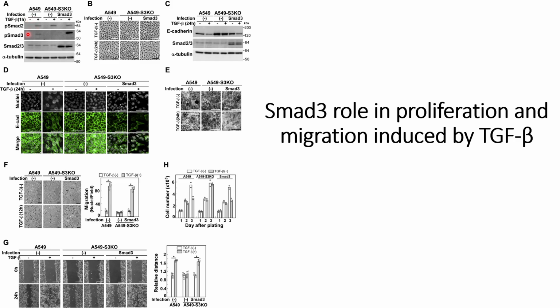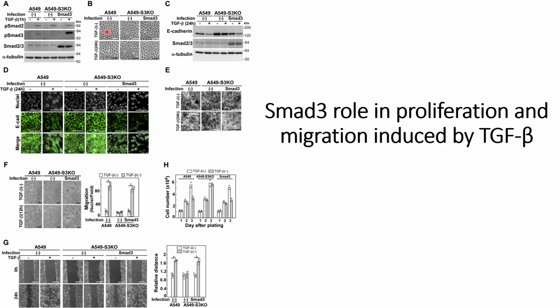In the normal cell lines, that is without any Smad3 knockout, they see both phosphorylations when TGF-beta is induced. Similar results for the phosphorylation of Smad2 they have seen even in the Smad3 knockout cells, but the phosphorylation of Smad3 is not there, indicating that Smad3 knockout only impacts the Smad3 phosphorylation pathway, not the Smad2 phosphorylation pathway.